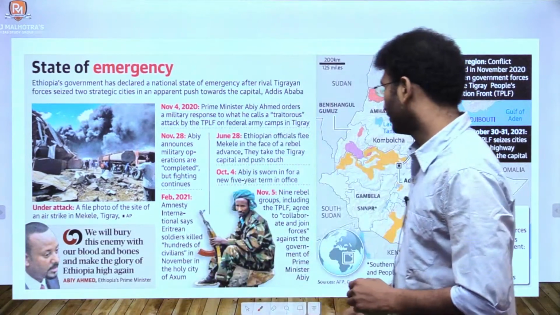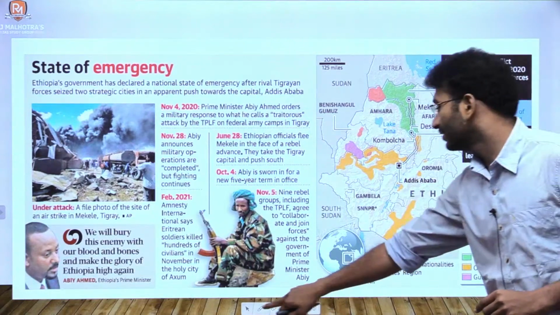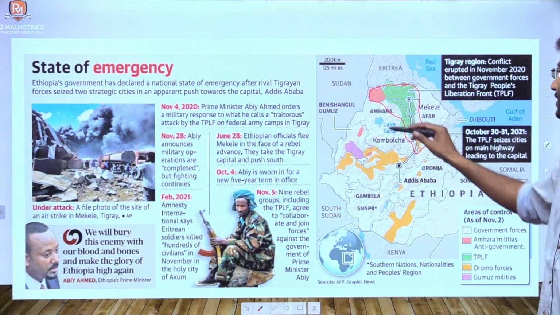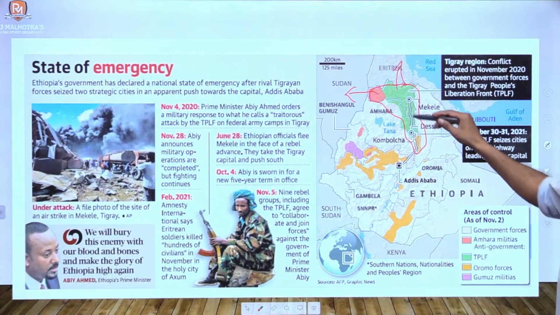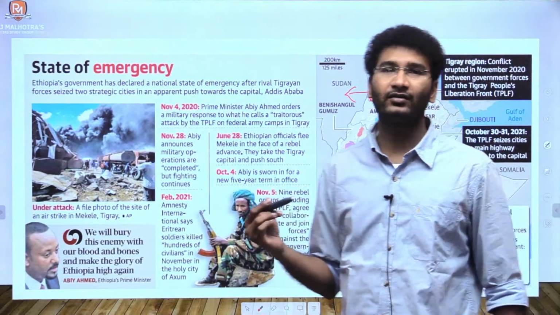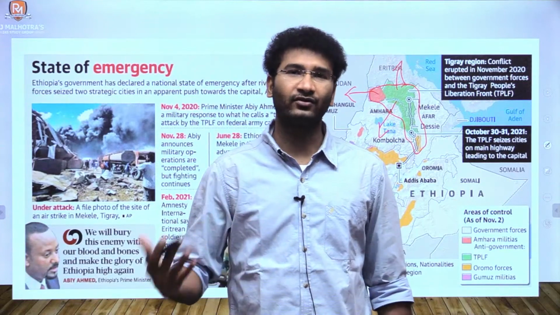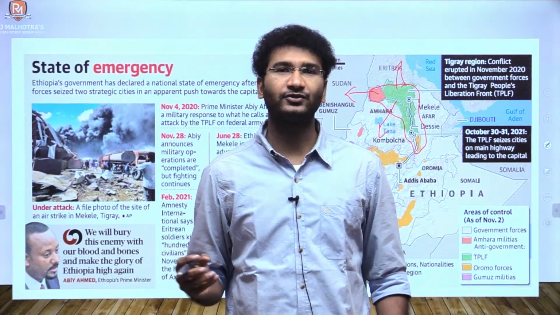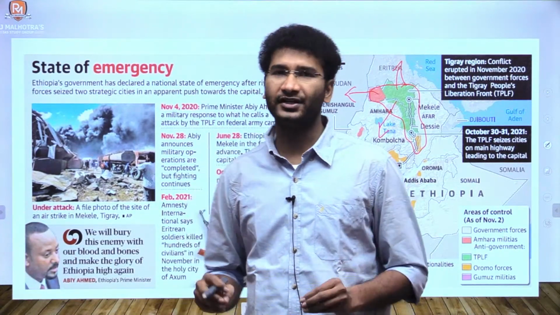So let's look into this question from the examination point of view. This region, what you see, is called Tigray, the green and the red region. It has a border with Sudan here and Eritrea in the north. There is instability here. India and Ethiopia have trade of around 1.5 billion US dollars, and India gives a line of credit to Ethiopia, and also funds solar, housing and irrigation projects for the Ethiopian nation.